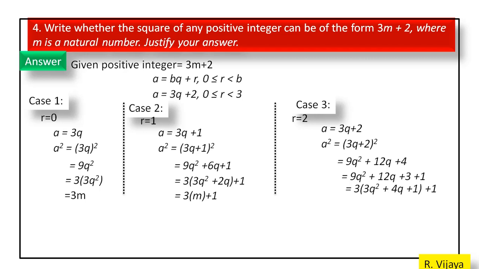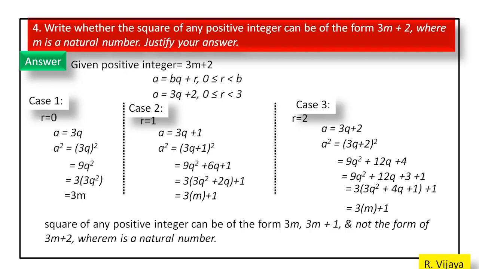We get 3 into 3q square plus 4q plus 1. We can consider 3q square plus 4q plus 1 is equal to m. We get 3m plus 1. Here we have the square of any positive integer in the form of 3m plus 1 only, not 3m plus 2. So it cannot be of the form 3m plus 2.